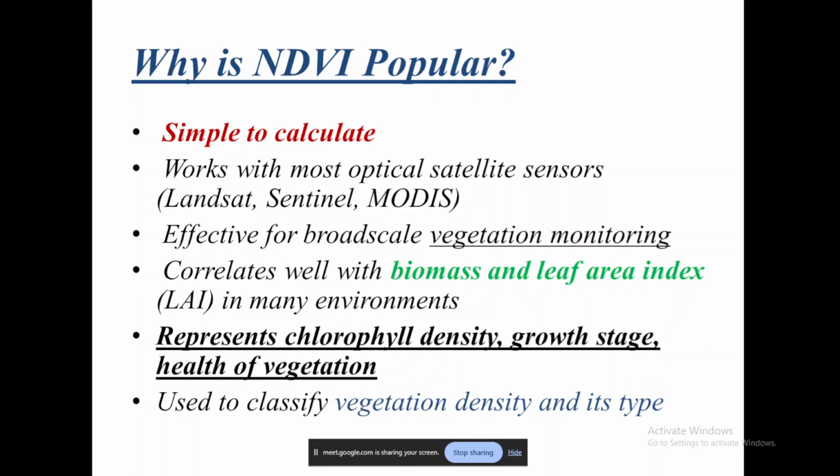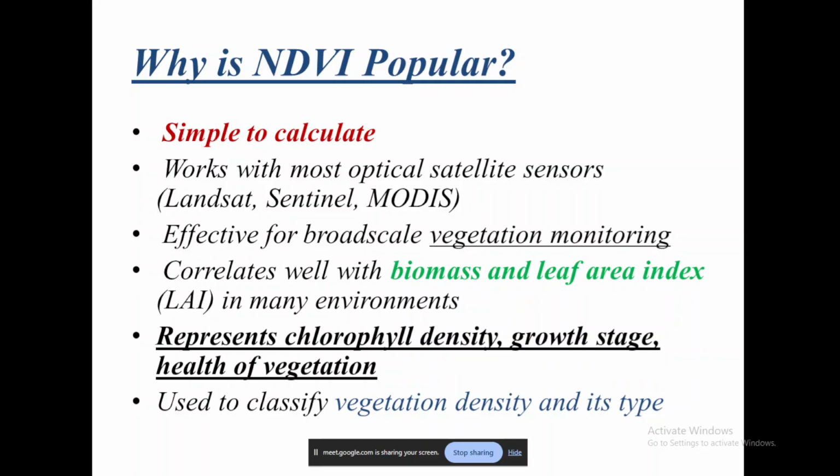It is also effective for broad scale vegetation monitoring. That means because the satellite image covers a huge area, we are able to monitor vegetation on a very large scale, because there is repetitive data acquisition, and because it is simple to calculate, we can quickly do it.